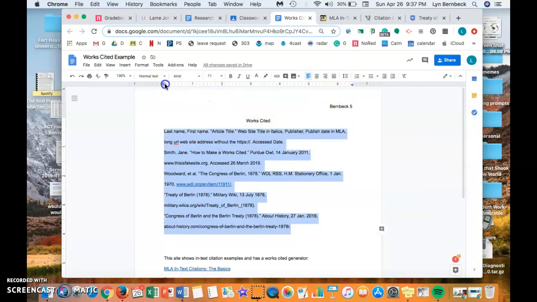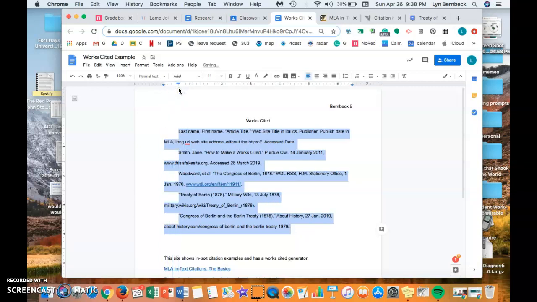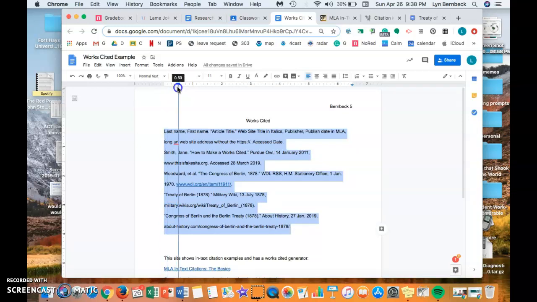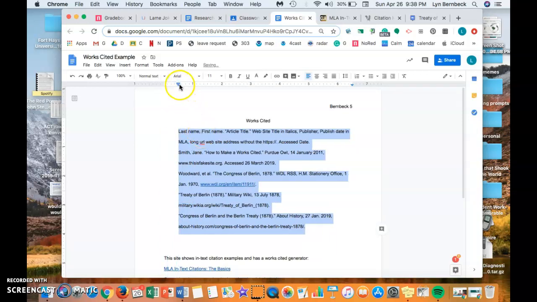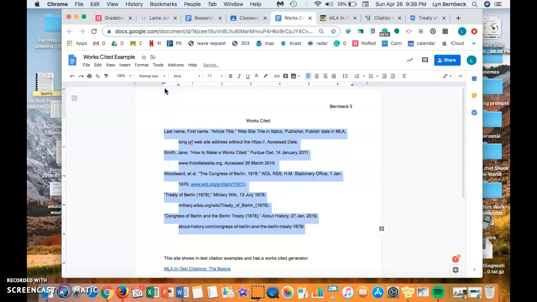For a normal paragraph, we grab the little top rectangle. Oh my gosh. Come on now. Grab that little top rectangle. That's a normal paragraph. Works cited and bibliographies are reverse. So what I'm going to do is grab that little triangle, take him over, and then grab the top rectangle and move it back to 0. So that's how I get a works cited or bibliography format, the reverse paragraph.